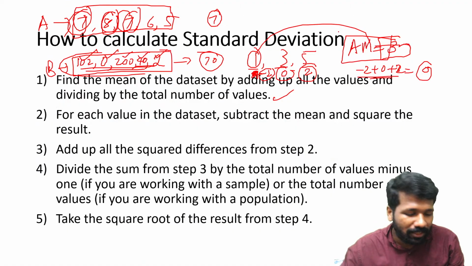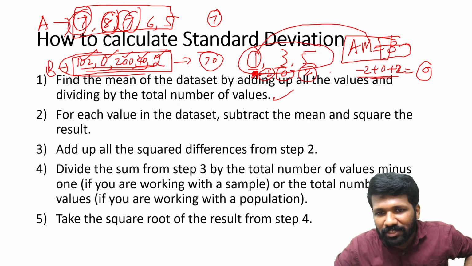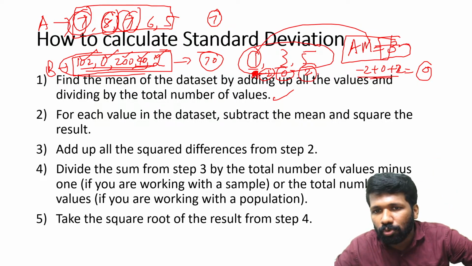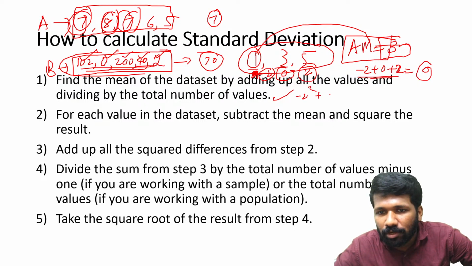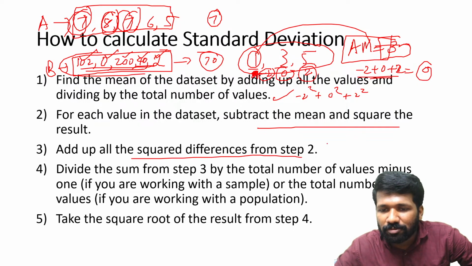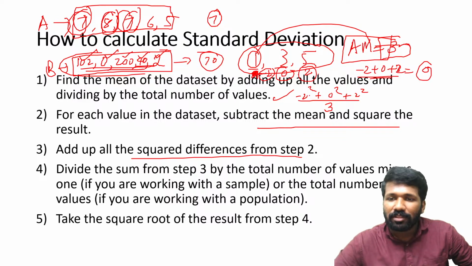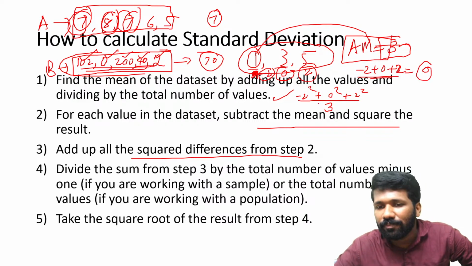Did you understand? Now let us come back to the example of 1, 3, 5. The standard deviation: the deviations are minus 2, 0, 2. Square them: minus 2 squared, 0 squared, 2 squared, and find the average of it. Subtract the mean and square the result. Then add up all the squared differences from step 2, and divide by the number of observations, that means find the average of it. 3 observations are there, so divide by 3.